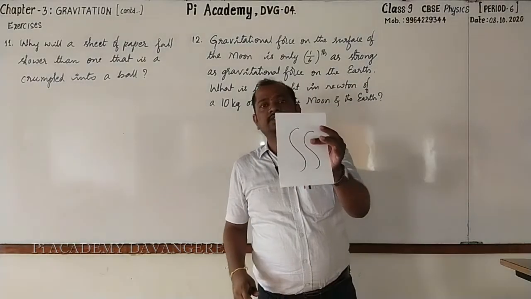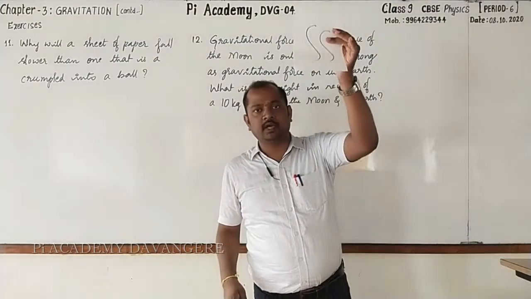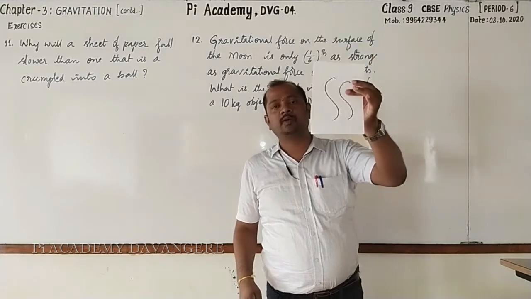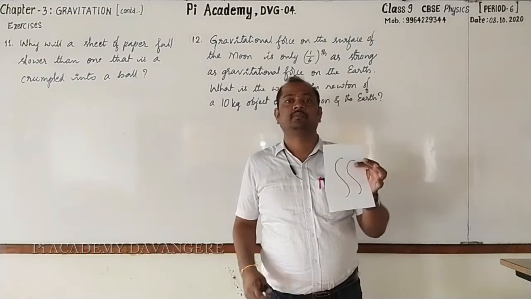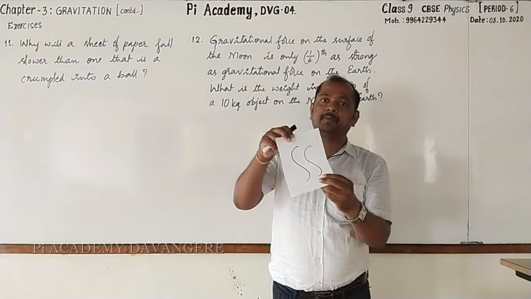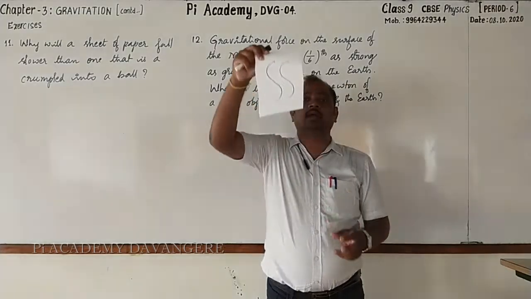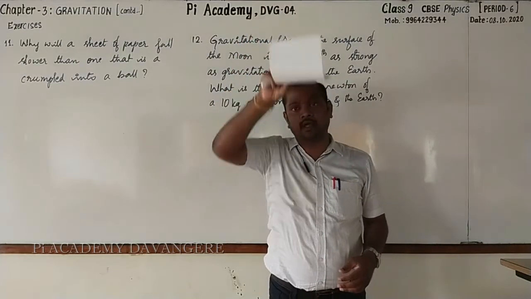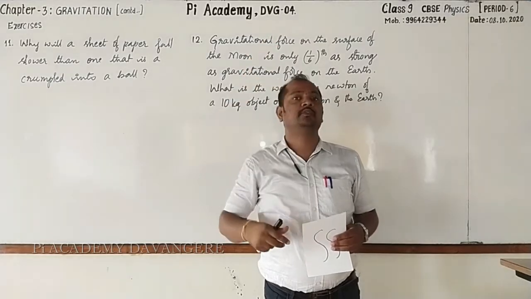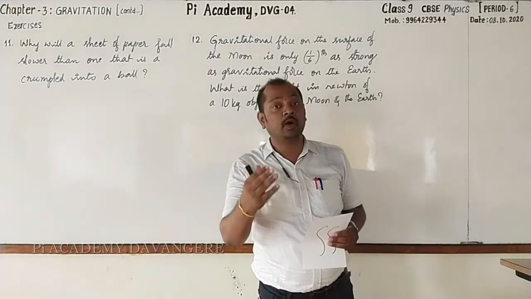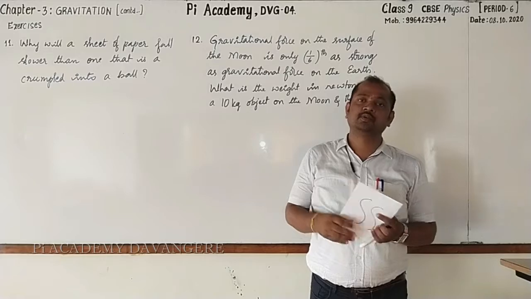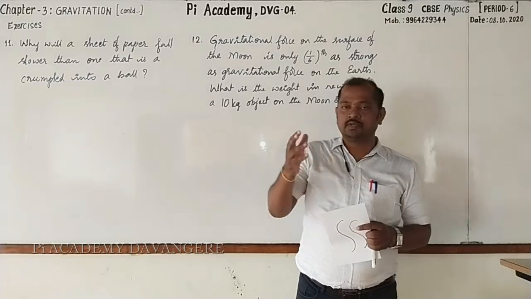You are going to take a sheet of paper and leave it from some height, and you will observe that it moves slower. Whereas the same paper is crumpled into a ball and left from the same height, but all of a sudden it falls. That means it falls faster. Then what is the reason for this? Could you tell what is the reason? So let's go for answering.